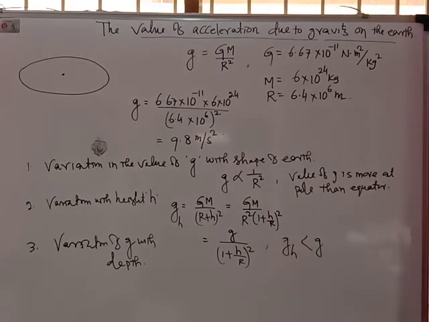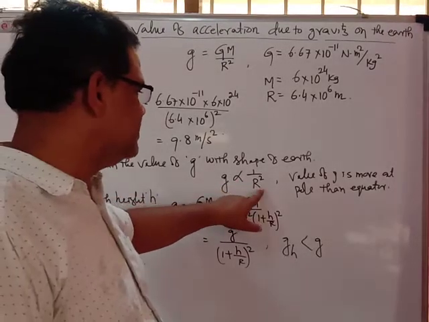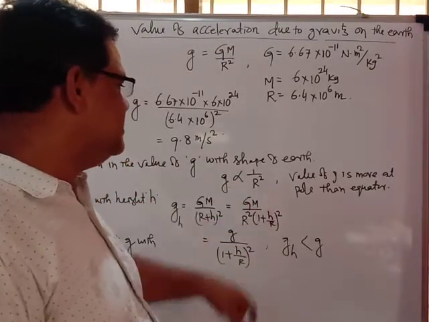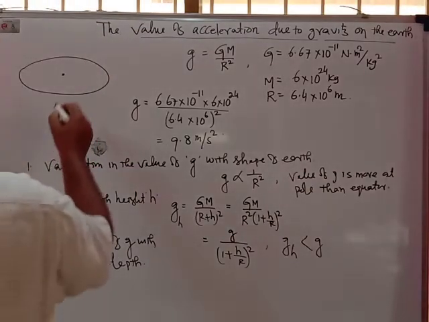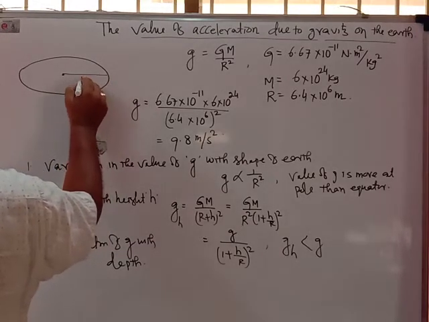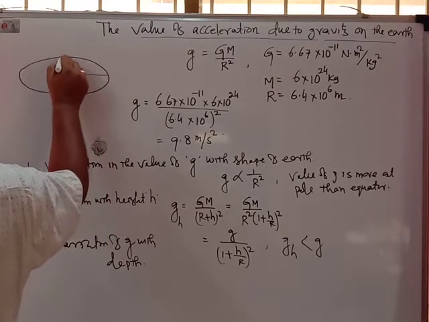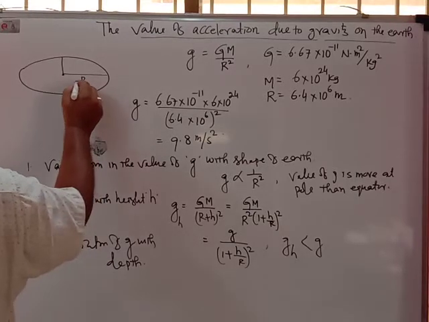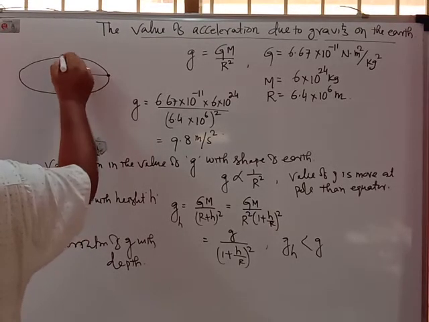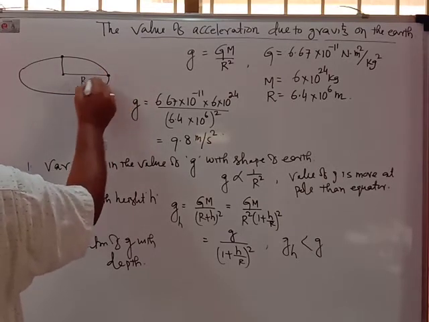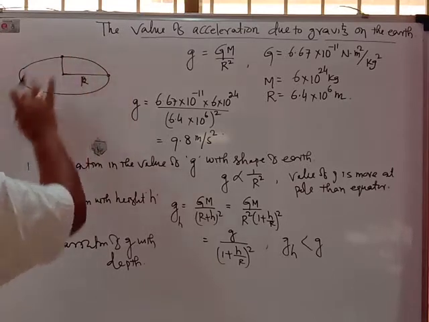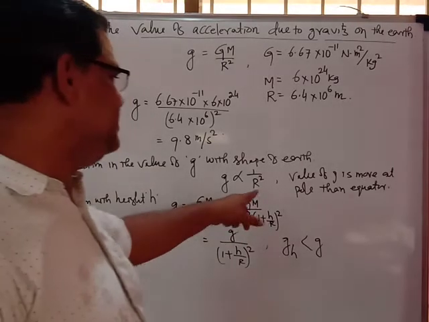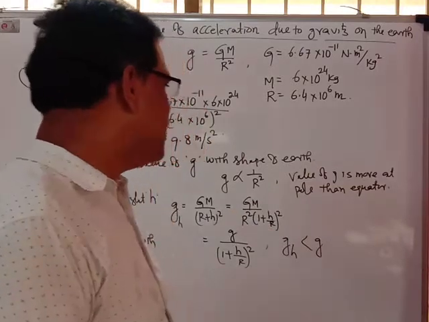So if you look here, the variation of g with the shape of the earth: g is inversely proportional to the square of the radius. Here r is the distance from the center, or we call it the radius of the earth. This r will be different, because this part is the equator and this part is the pole. The distance at the equator is more than at the pole.